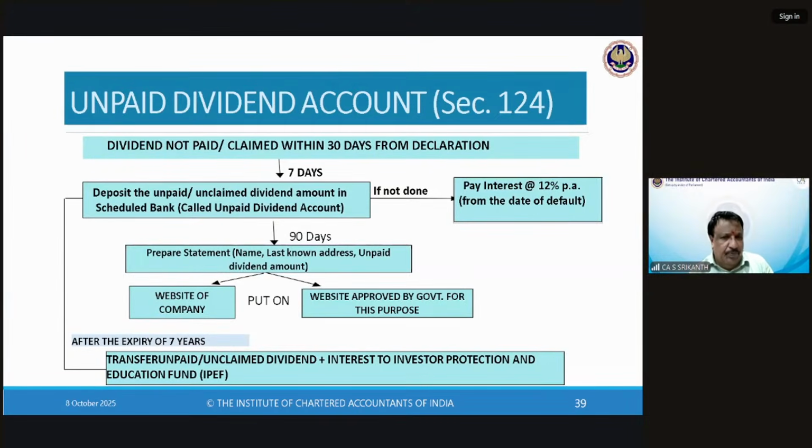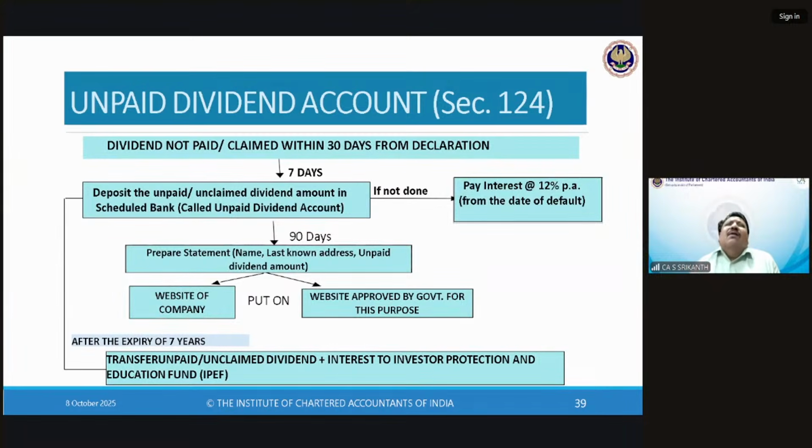We saw that already. In case any dividend is not paid or claimed, I rarely see not-paid cases because I have made my attempt to pay. The account is not operative due to some reasons. It's not claimed.